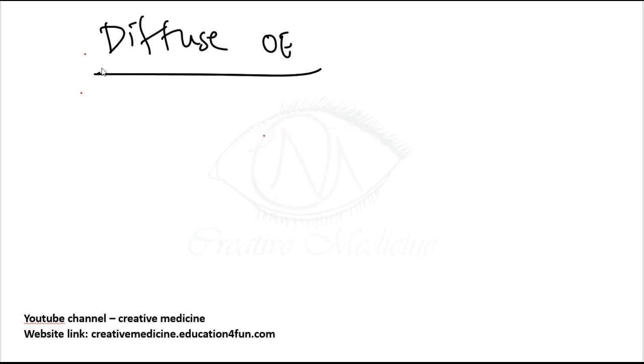The next is diffuse otitis externa, also called tropical ear, Singapore ear or telephonist ear.